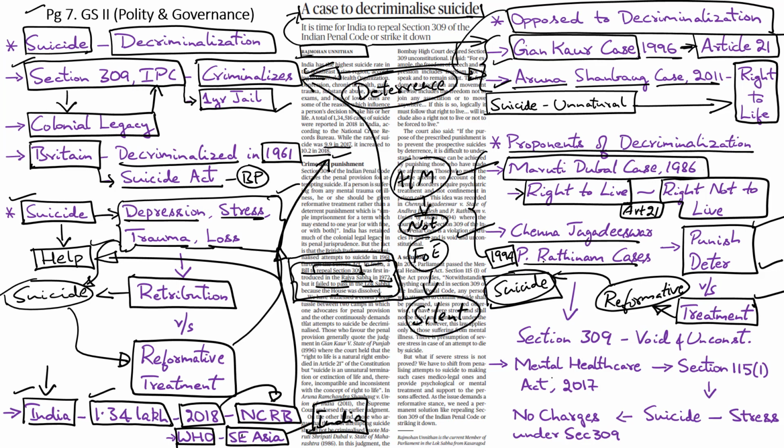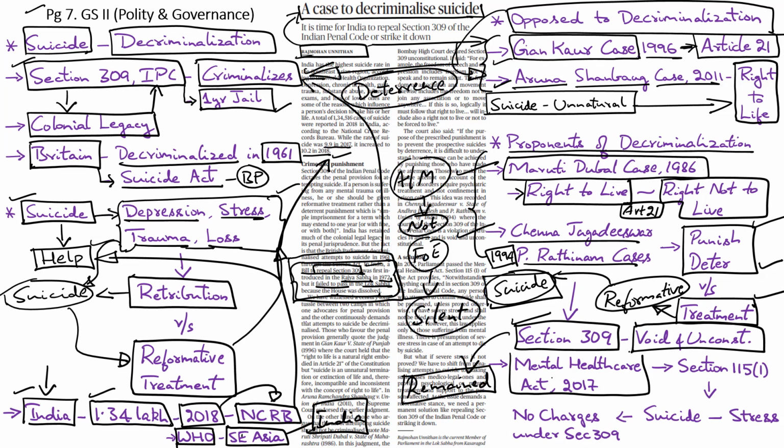Through these observations, the court had pointed out in both cases that Section 309 of the IPC is void and unconstitutional. But despite these rulings, this provision has remained in the law books in the IPC. But an important change was brought about in 2017 through the enactment of the Mental Health Care Act.